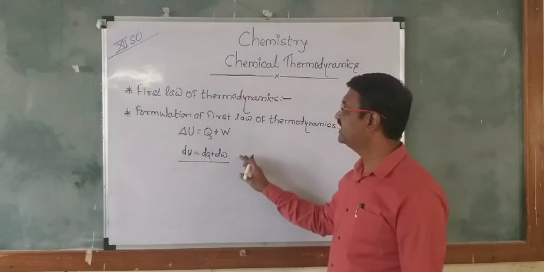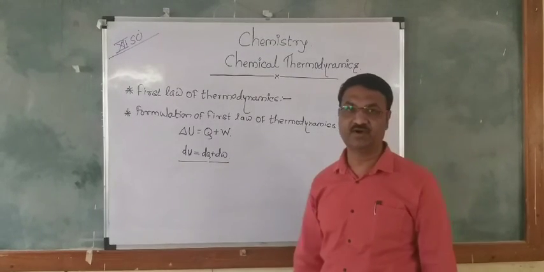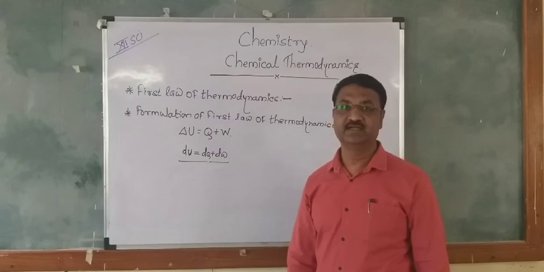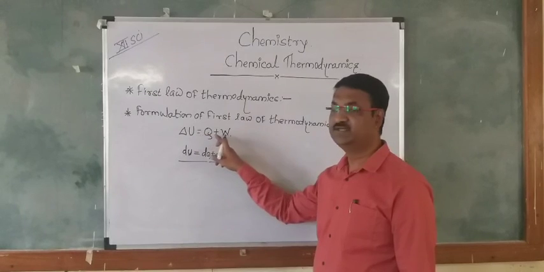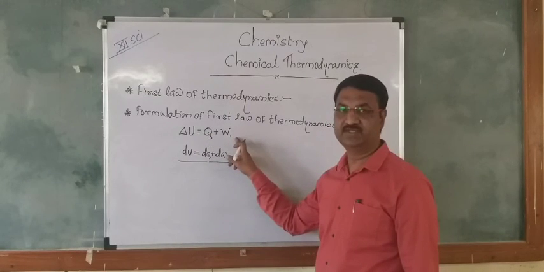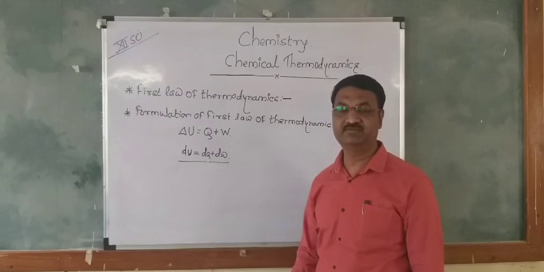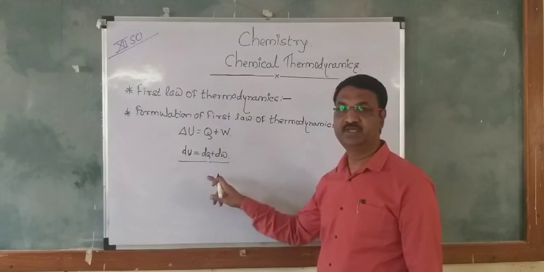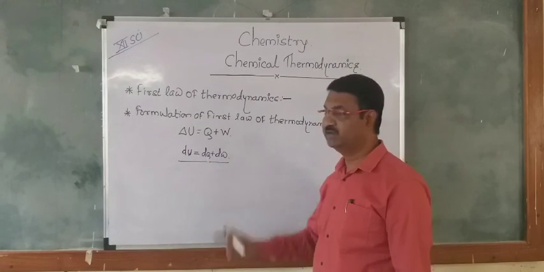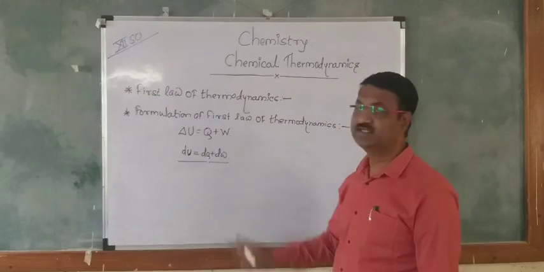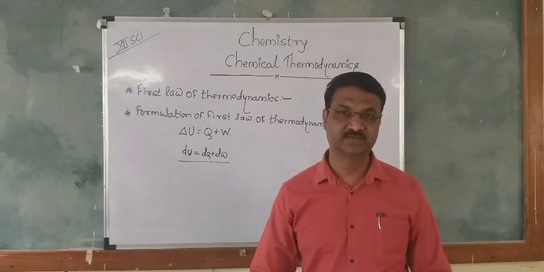In this way, the formula based on the first law of thermodynamics is delta U is equal to Q plus W, and when the internal energy changes infinitesimally, the equation becomes dU is equal to dq plus dw. Okay, in this way we have seen the formulation of the first law of thermodynamics. Okay, thank you.